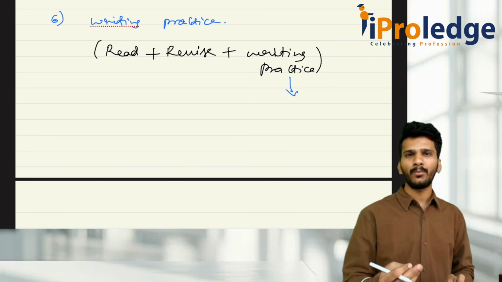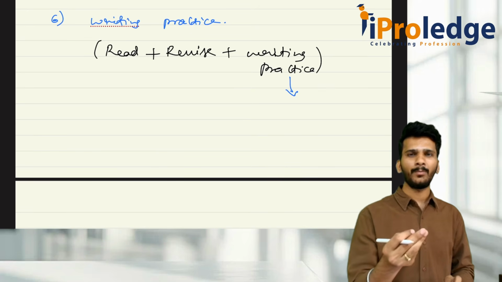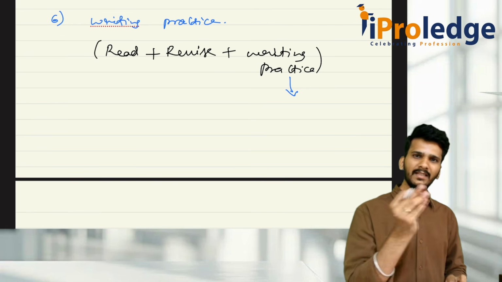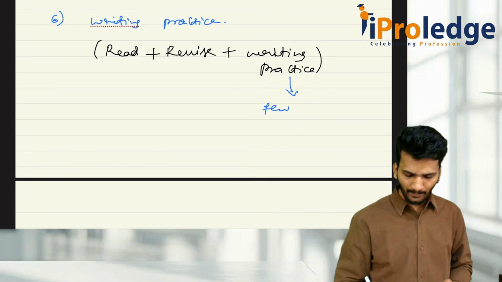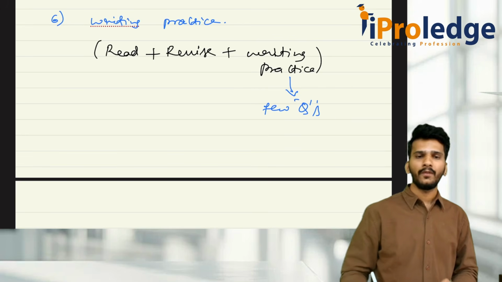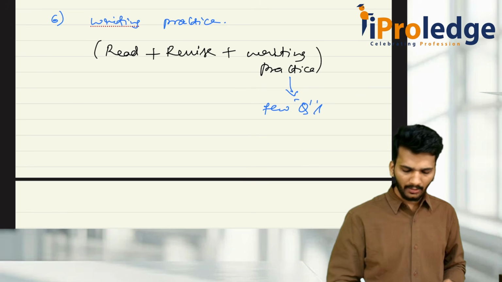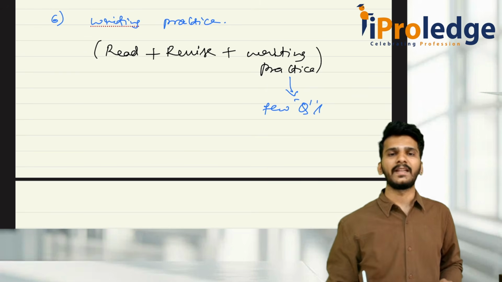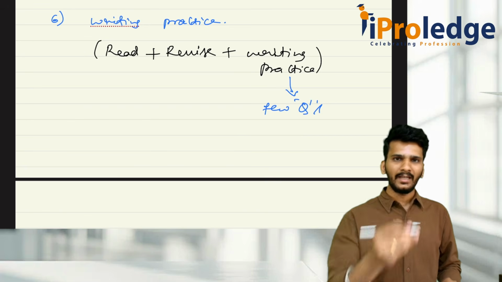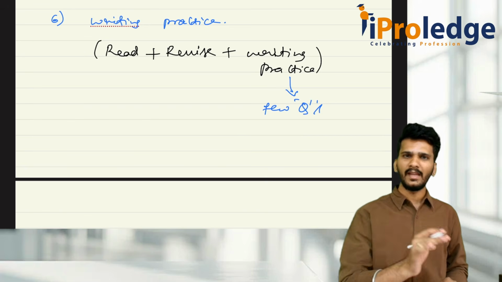When I say which I feel is important, based on the question papers, RTP, MTP, take questions that are repeated a number of times and start doing writing practice. Only a few questions I am talking about. Once you do revision and writing practice of a few questions, the important one is, sir, how do I write? Should I write in paragraph form, or is there any other way to write?